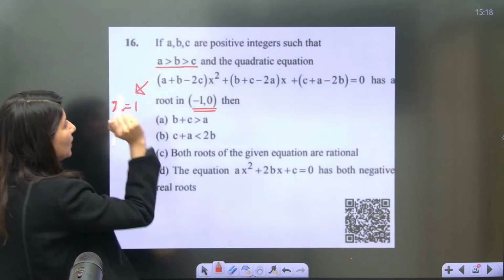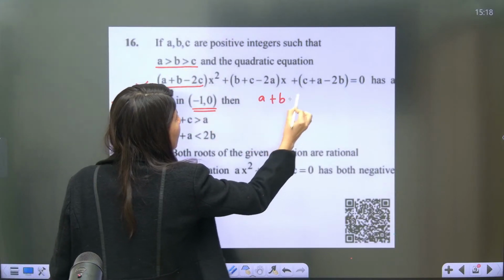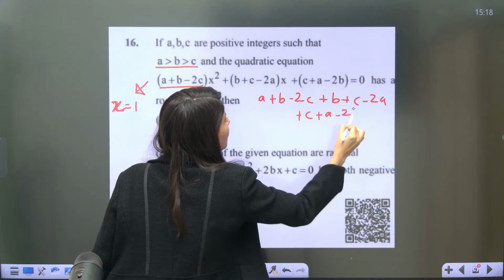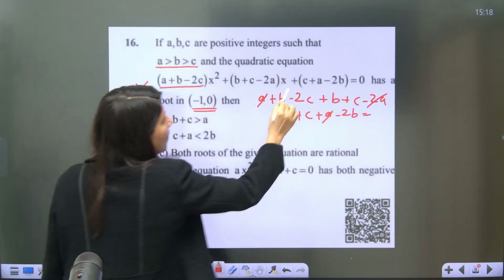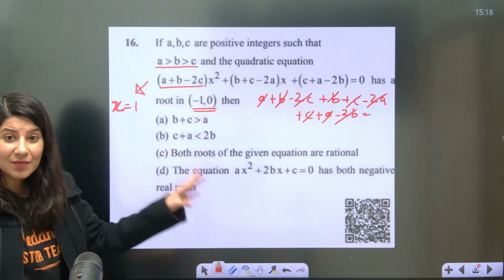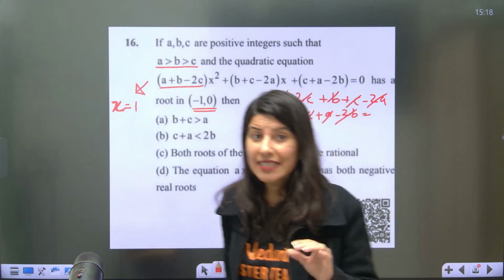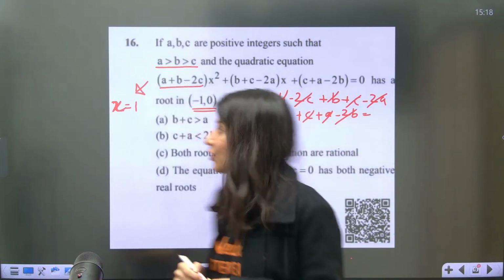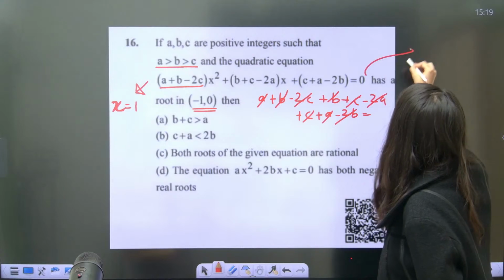If you put x equals to 1, what will you get? a plus b minus 2c, plus b plus c minus 2a, plus c plus a minus 2b is equal to 0. So it is actually satisfying. Plus a minus 2a gone, plus b minus 2b gone. So x equals to 1 is getting satisfied. Number one thing. That means we know at least one root of this quadratic equation. Right or wrong? Okay, so this quadratic equation has one root x equals to 1.